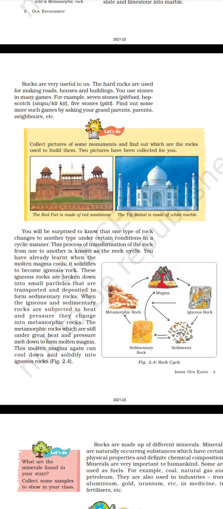You have already learned when the molten magma cools, it solidifies to become igneous rock. These igneous rocks are broken down into small particles that are transported and deposited to form sedimentary rocks. When the igneous and sedimentary rocks are subjected to heat and pressure, they change into metamorphic rocks. The metamorphic rocks, which are still under great heat and pressure, melt down to form molten magma. This molten magma again can cool down and solidify into igneous rocks. Figure 2.4.